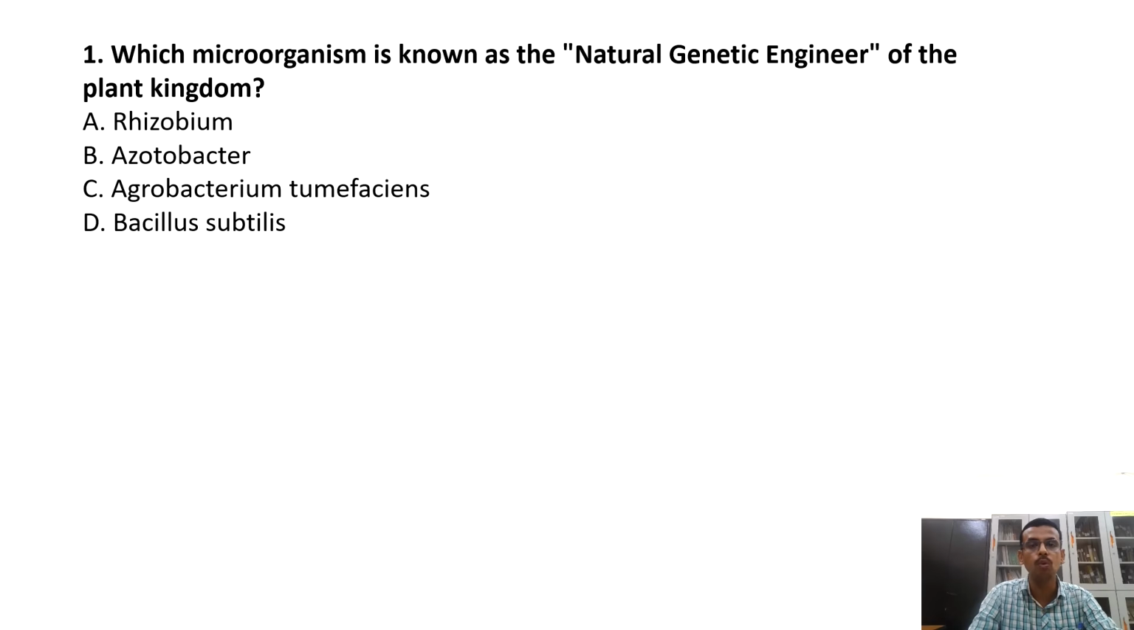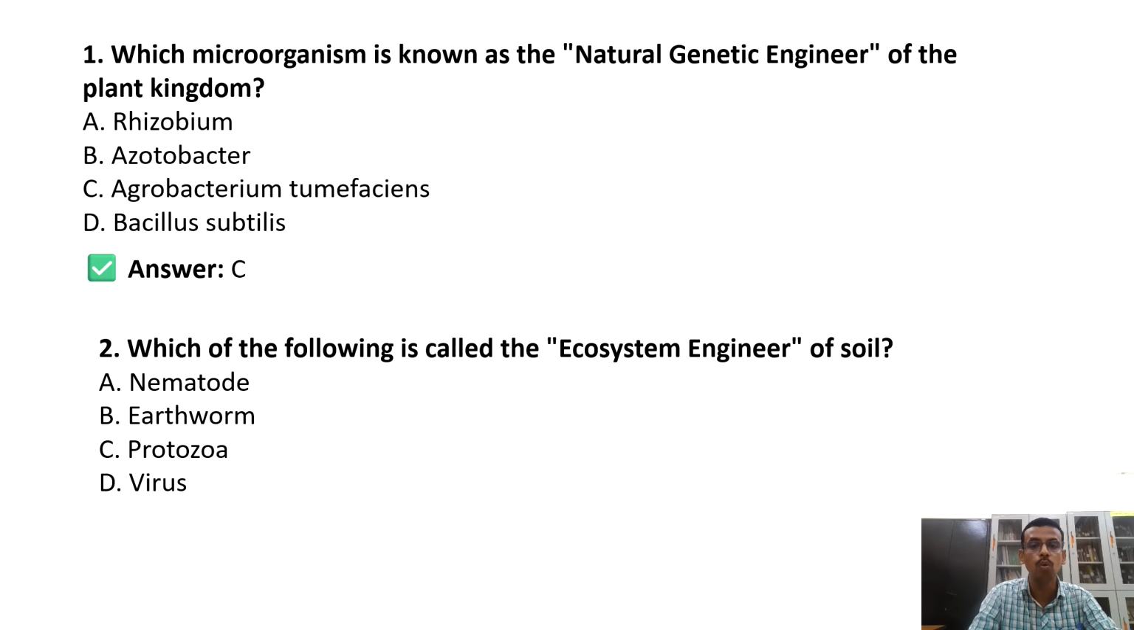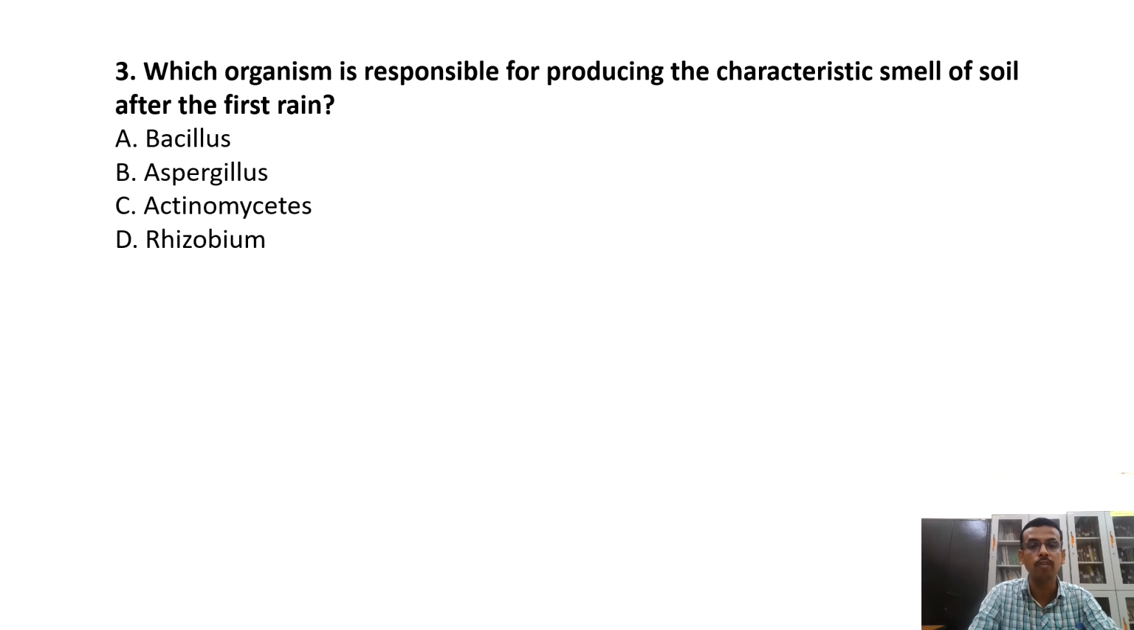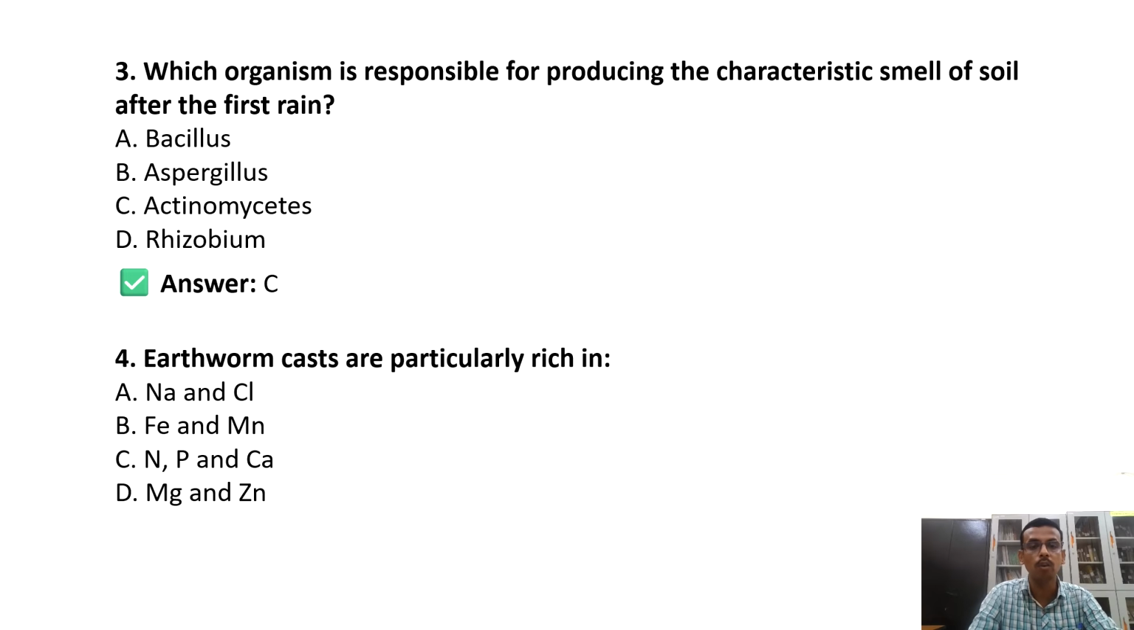Which microorganism is known as natural genetic engineer? That is Agrobacterium tumefaciens. Then the next question is which organism is the ecosystem engineer? That is the earthworm. Then which organism is responsible for producing the characteristic smell after rain? That is actinomycetes. They produce geosmin. Earthworms are particularly rich in nitrogen, phosphorus, and calcium.